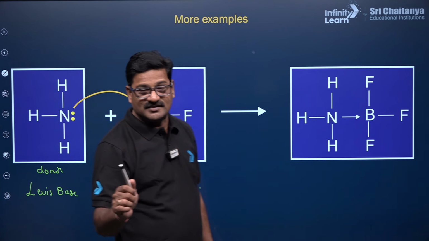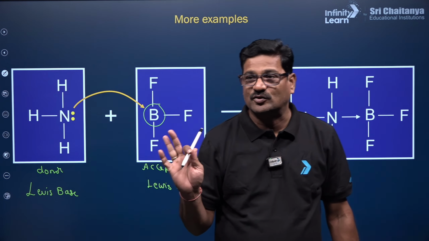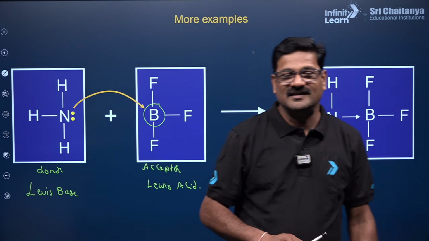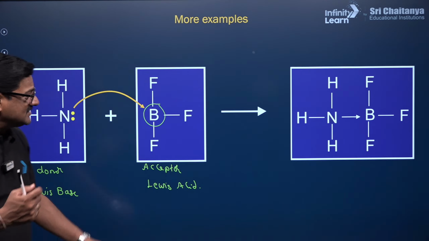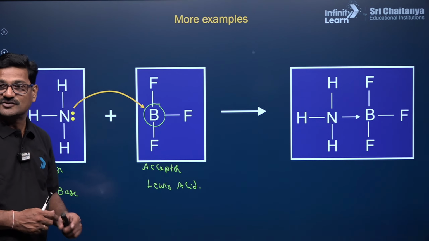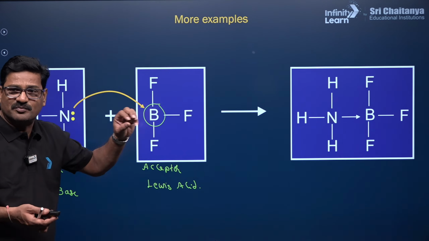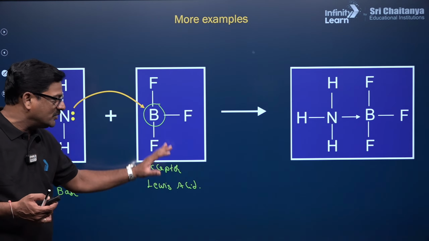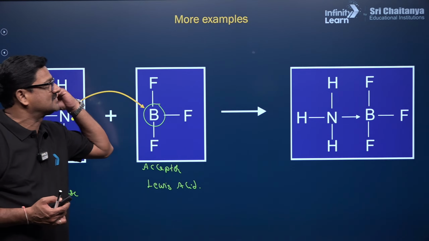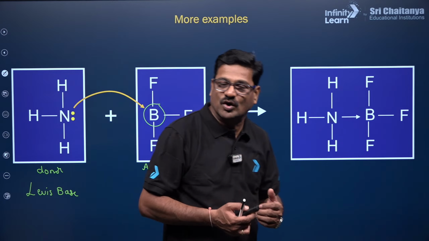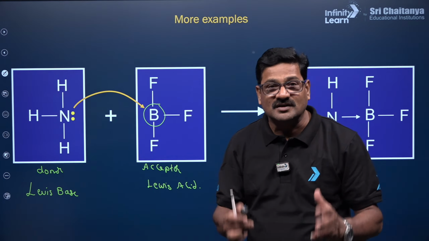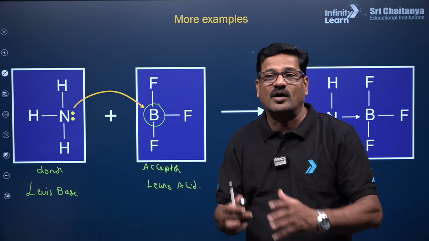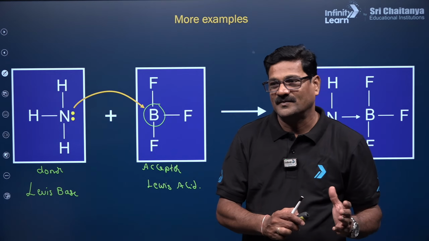So the Lewis base should have at least a pair of electrons with it, and the Lewis acid should have at least a vacant orbital with it. The electron deficient compounds do have this facility. They are going to be the Lewis acids and acceptors for this dative bonding. So you try to learn how the bond is formed.